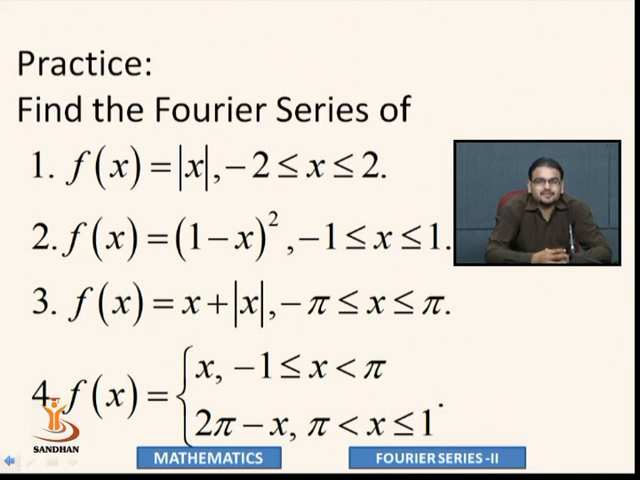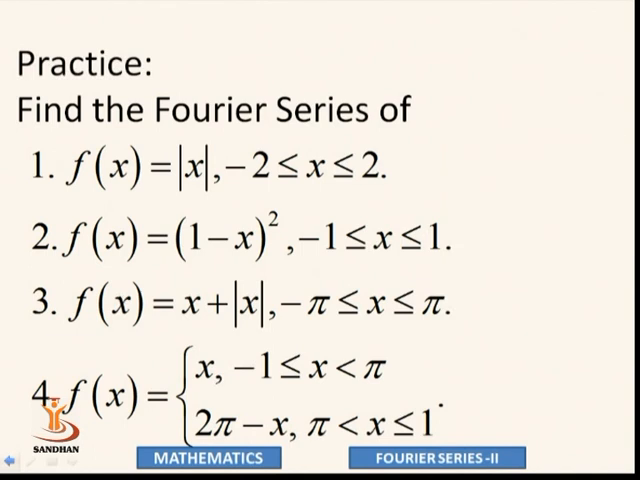Third example for practice is x plus mod x from minus pi to pi. We know that x is an odd function while mod x is an even function. So take separate limits and evaluate this addition of functions x plus mod x, with limits minus pi to 0 and 0 to pi.